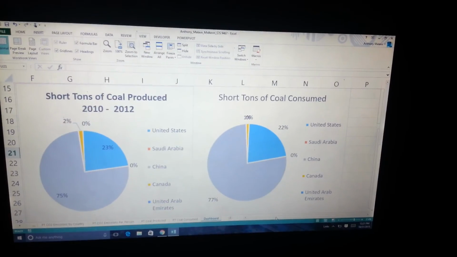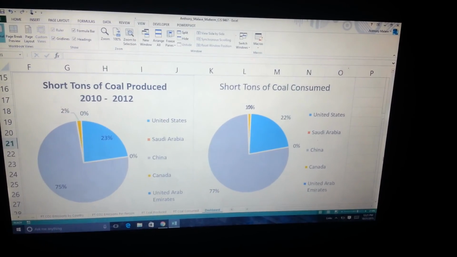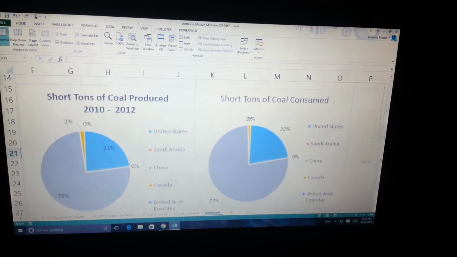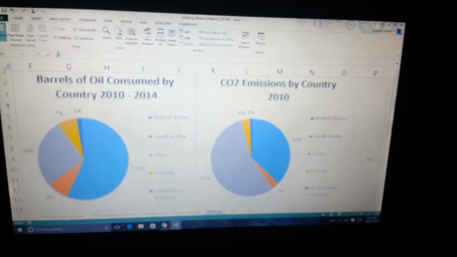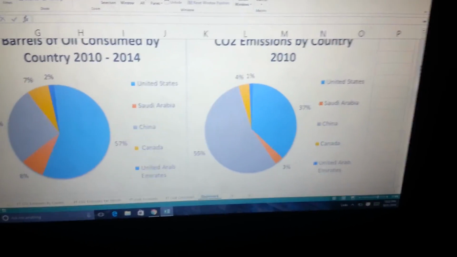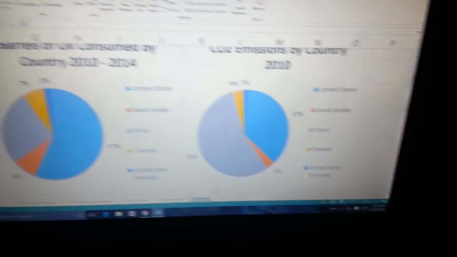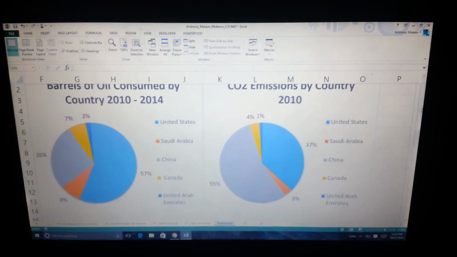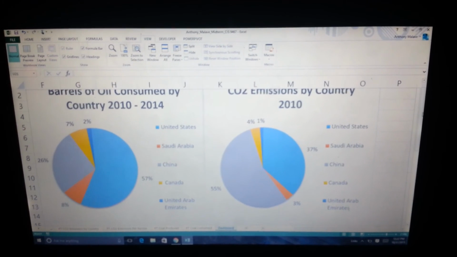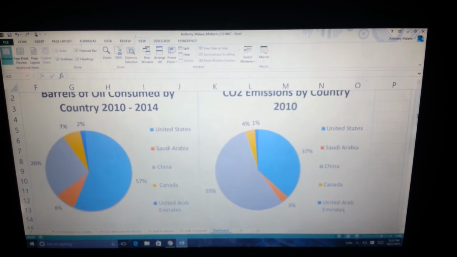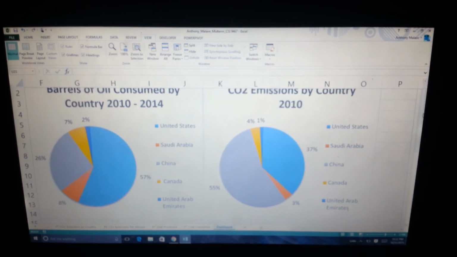Now, based on my analysis, I saw that coal seems to be the contributing factor that made the CO2 emissions in China so high. So if China continues the way it is, it will increase the amount of CO2 emissions in the country, and it can put the lives of Chinese citizens in danger. Therefore, it's definitely a good idea to try to cut down on coal and use more fuel efficient sources.